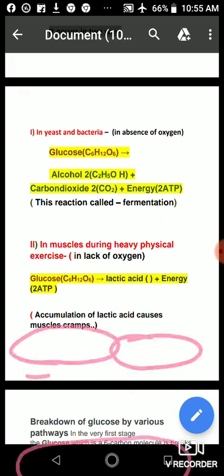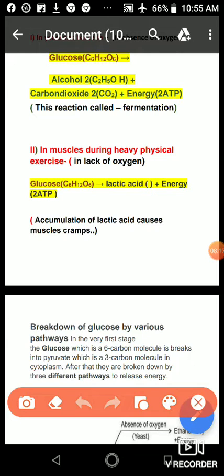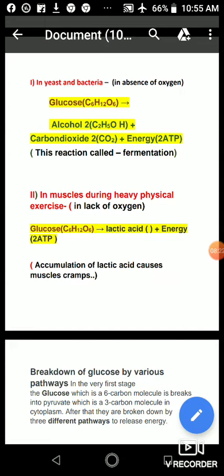Students, I repeat that anaerobic respiration occurs in two ways.